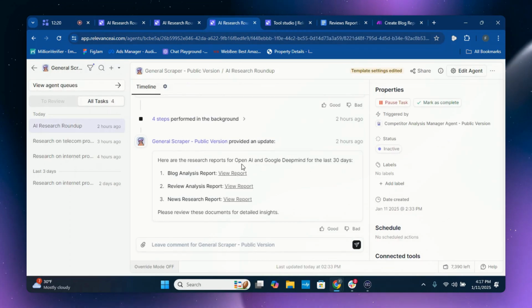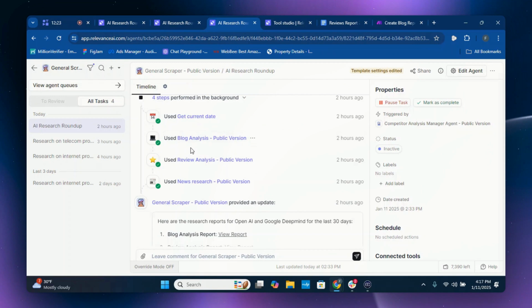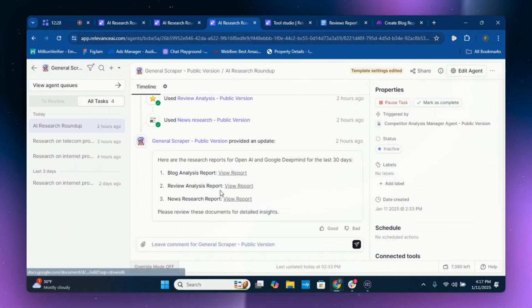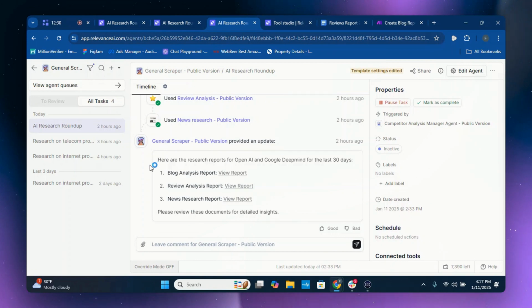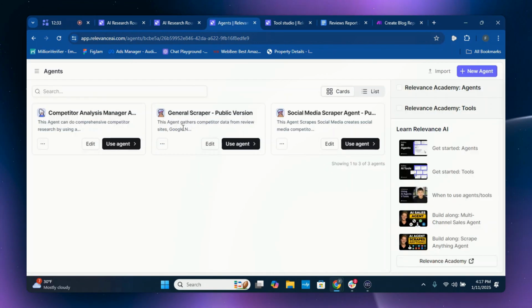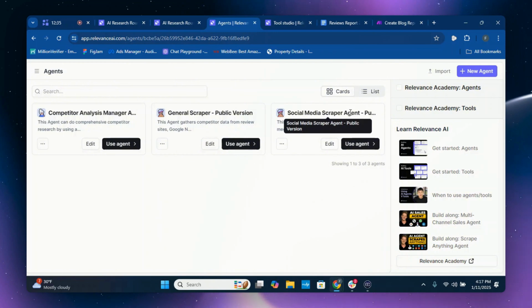So with that being said, that was the news research agent, and all of the tools for the general scraping agent should have been completed and tested by now. You have the use current date, blog analysis, review analysis, and news research. You have the automation set up. Everything should have been completed. Let's move forward to the social media scraping agent.